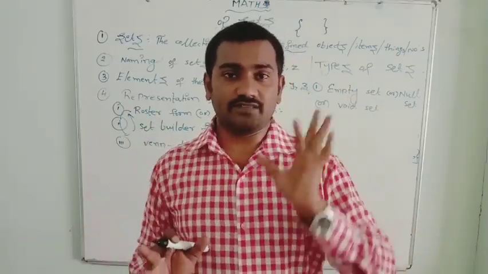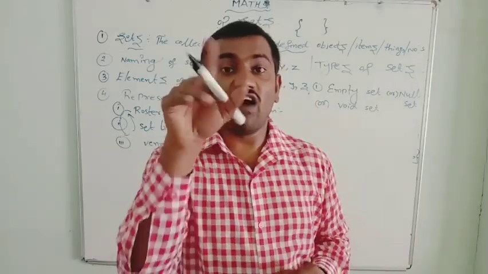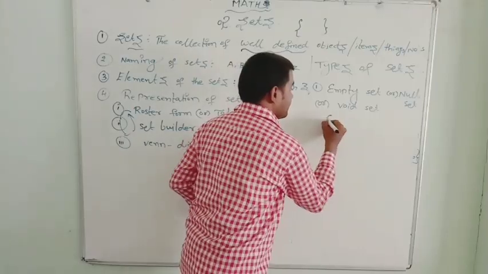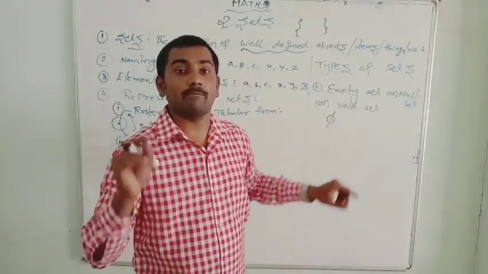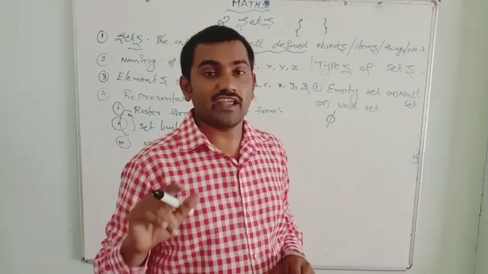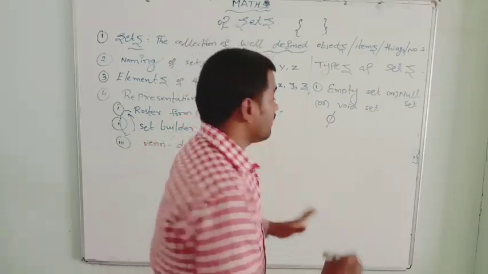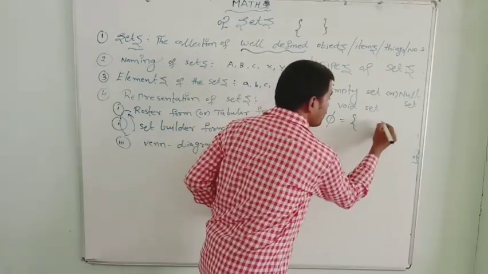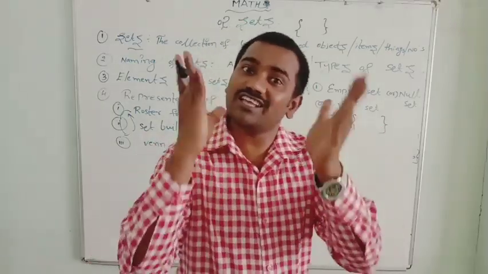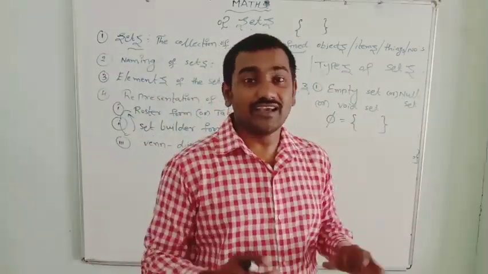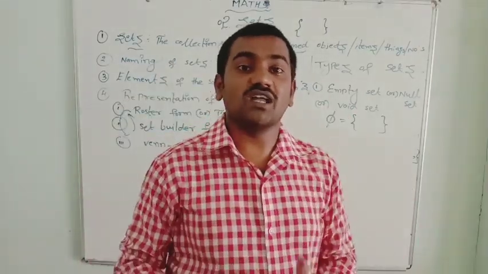The empty set is denoted by phi. Phi equals, how many elements are there? No elements. So it is known as the empty set. If a set contains no elements, it is called the empty set.